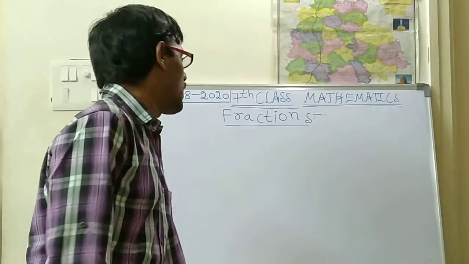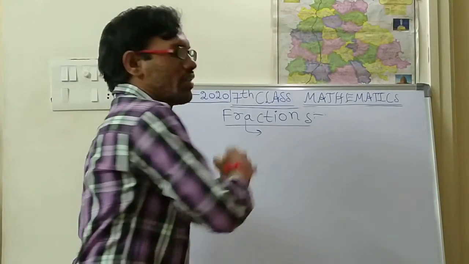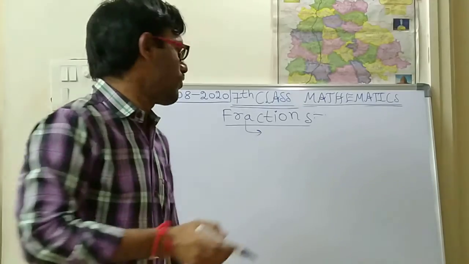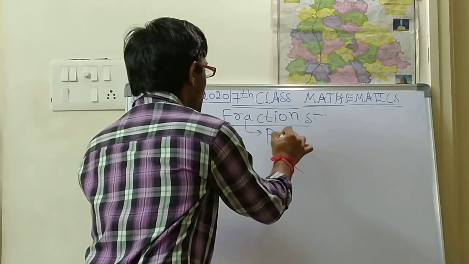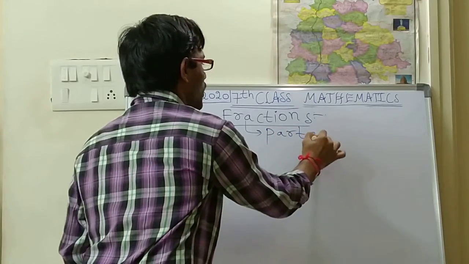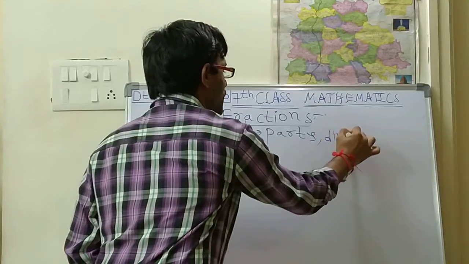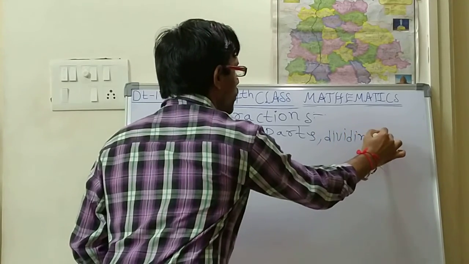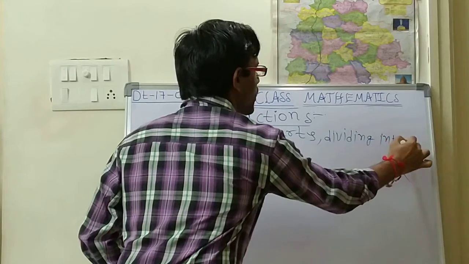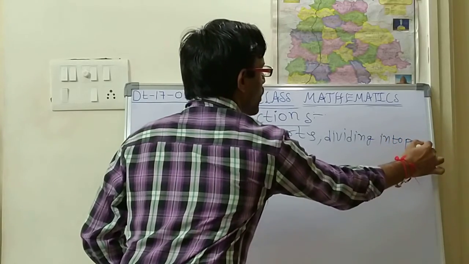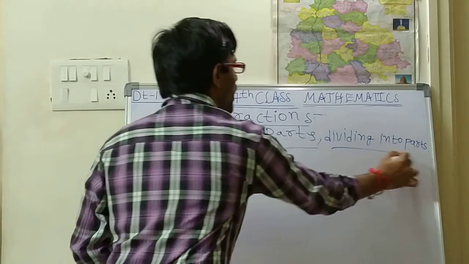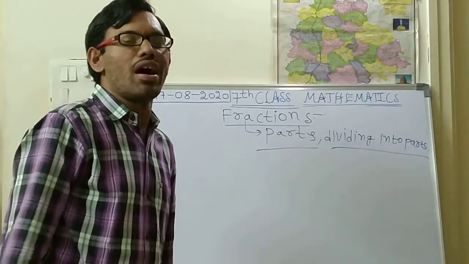So first of all, what is the meaning of fraction? Fraction means making parts, or dividing into parts. Is it right? I hope you are understanding.